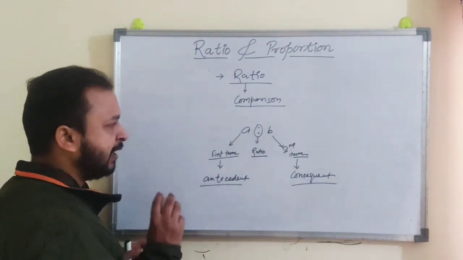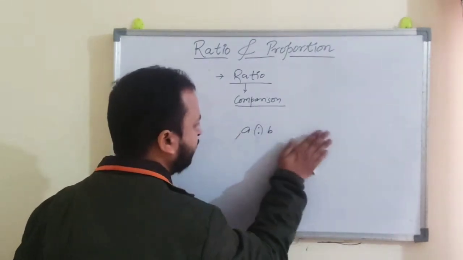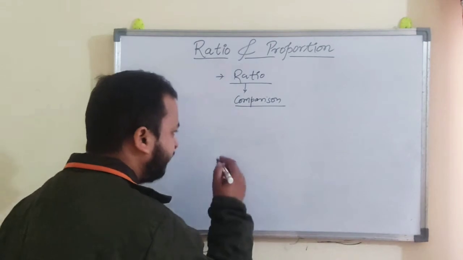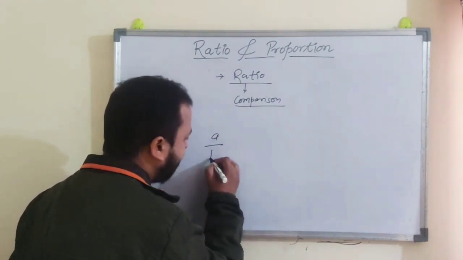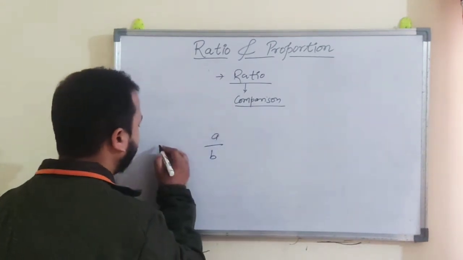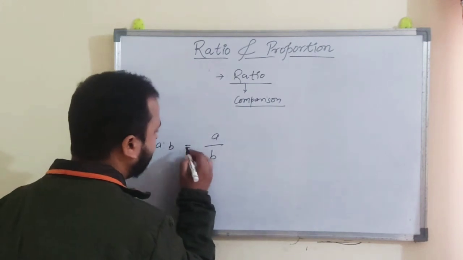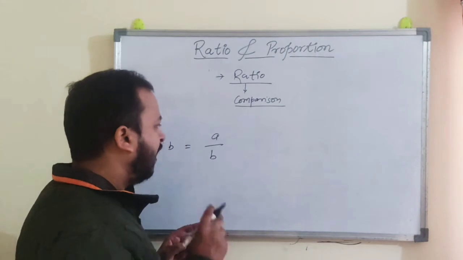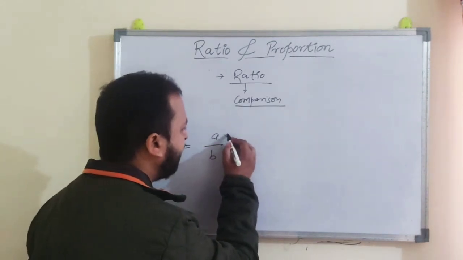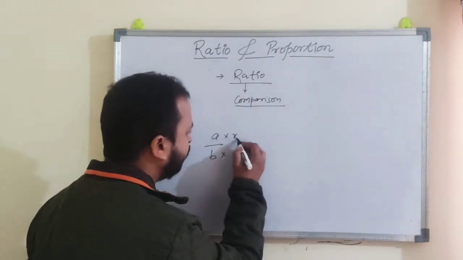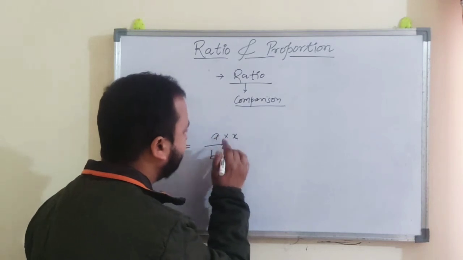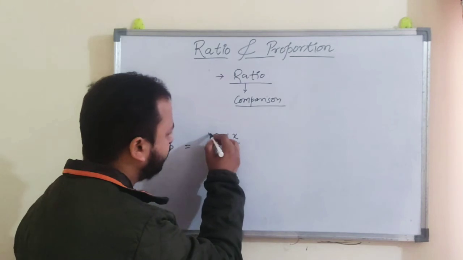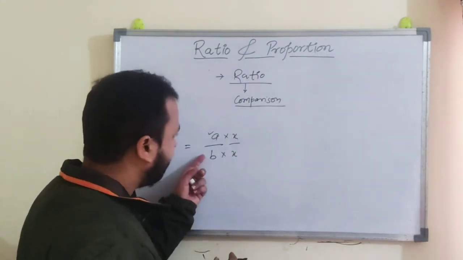Now, the basic important thing about solving questions of ratio is, if A and B are in the ratio, you can write it as A ratio B, and equally you can write it as A by B. Now, suppose X is multiplied in the first term; since it is written in fraction form, this is the numerator and this is the denominator.